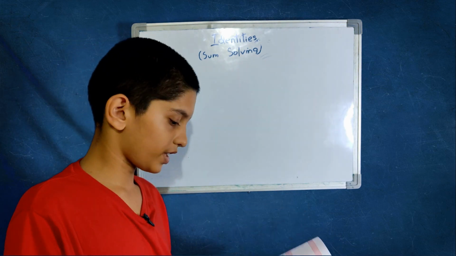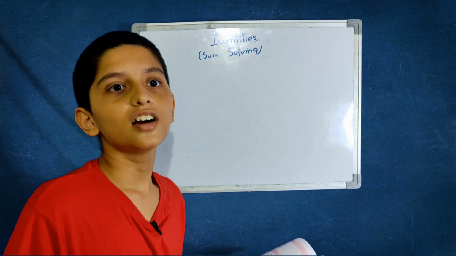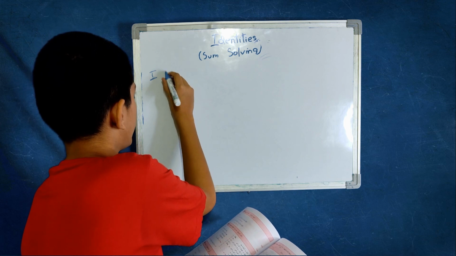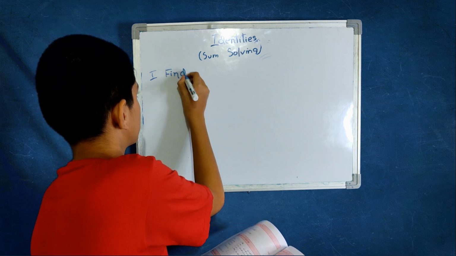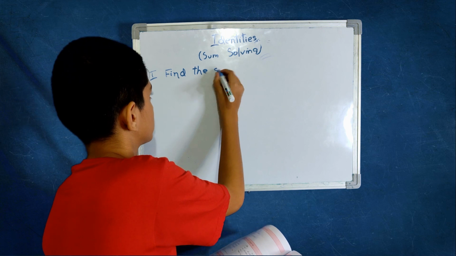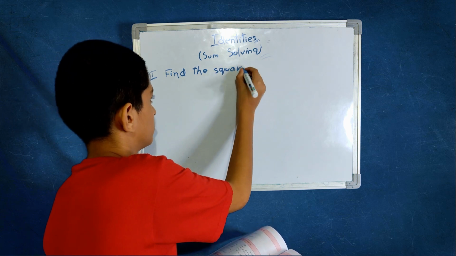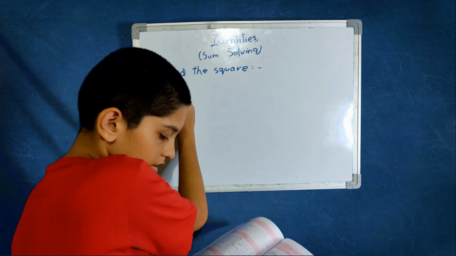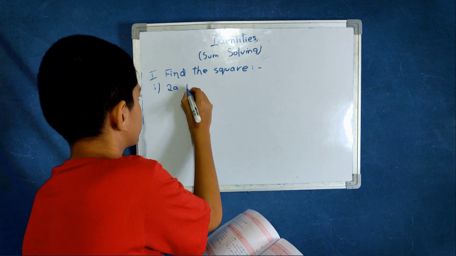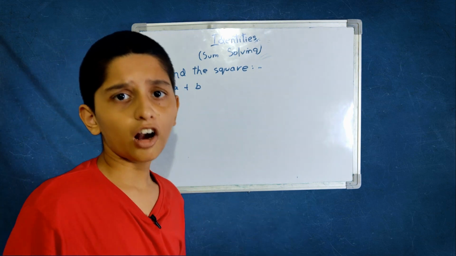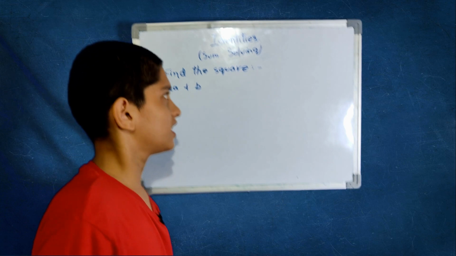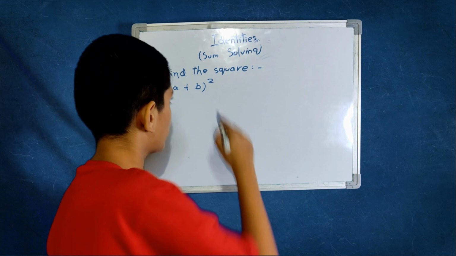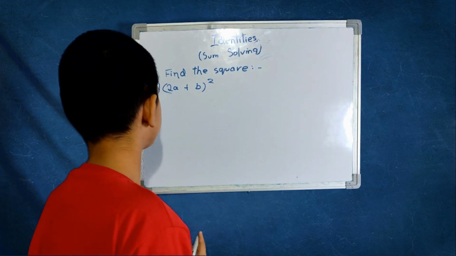I have this book which is for solving sums. And the first one is, you should find the square of 2a plus b. According to you, which identity is suitable for this full expression? And here square, because you should find the square, that's why.